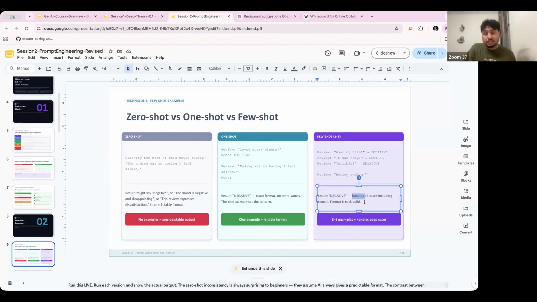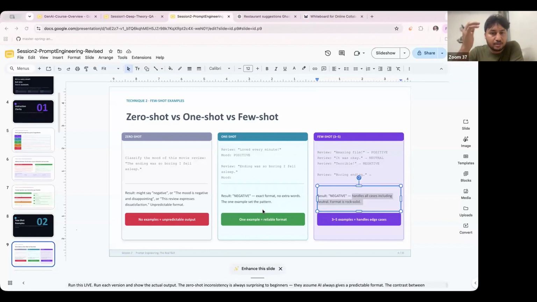This will handle all other cases as well, because you already defined all the formats in which you want the output. So is this clear to you guys? This technique is clear. Whenever you are designing a chatbot in this kind of application, this is how you want to deal with the answers that an LLM gives. So this part is clear. Yes, sir. Right. Great.